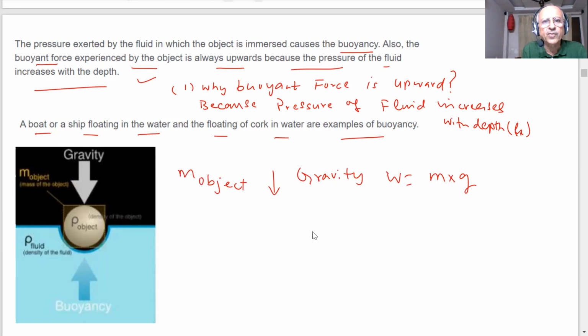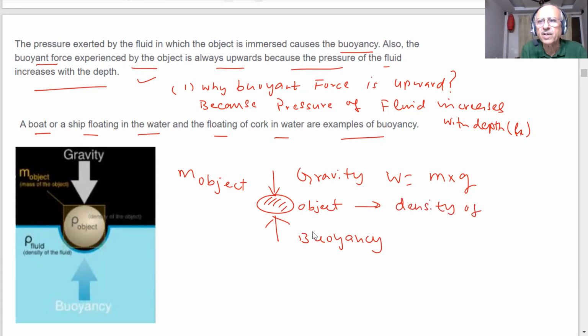And the buoyancy, what is this? So this is my object, students. This is the fluid, this is a liquid. What is happening? Buoyancy is acting upward, and there is an important point, density of the object, which we will discuss in the next class.